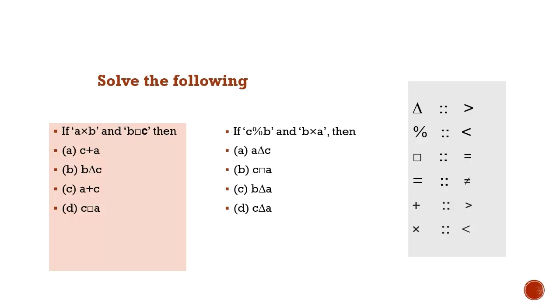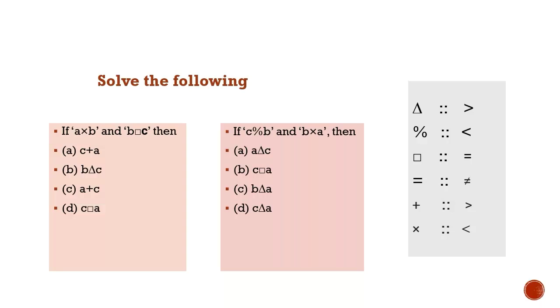Now if we move towards the second question, that is C < B and B < A. So we can conclude that C is less than A, hence C is less than A and A is greater than C. So now let us see the given options.